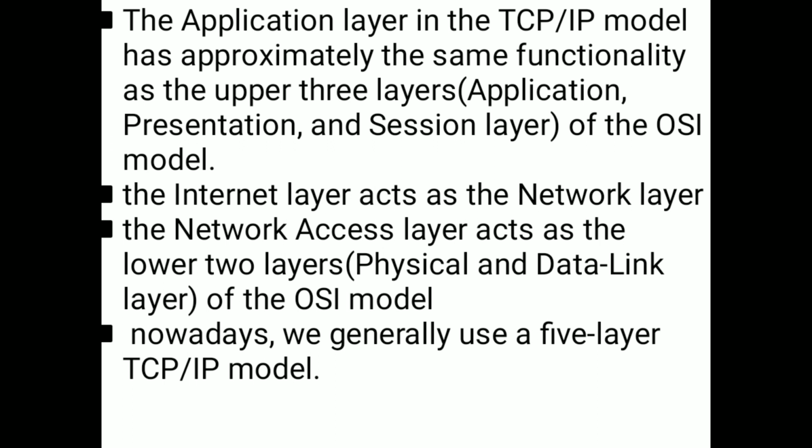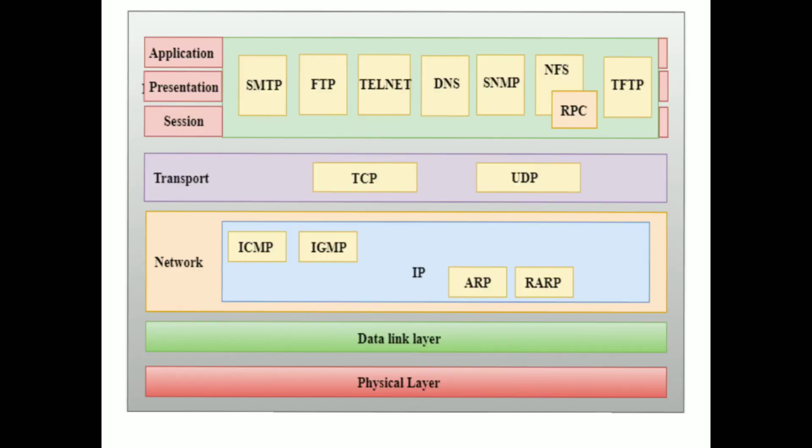In the diagrammatic representation using five layers, the application, presentation, and session layers are represented as one layer, the transport layer is one layer, the network layer is one layer, and the data link layer and physical layer represent the network access layer as two layers. So in TCP/IP we have totally five layers.